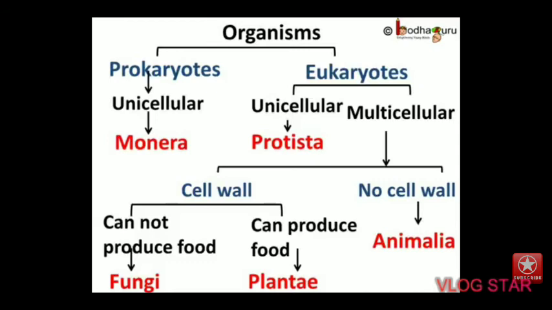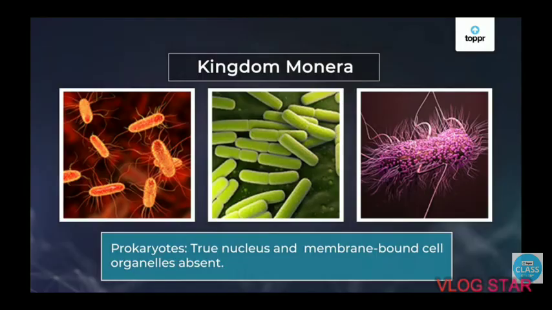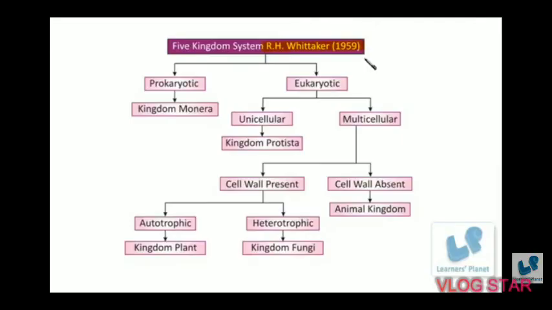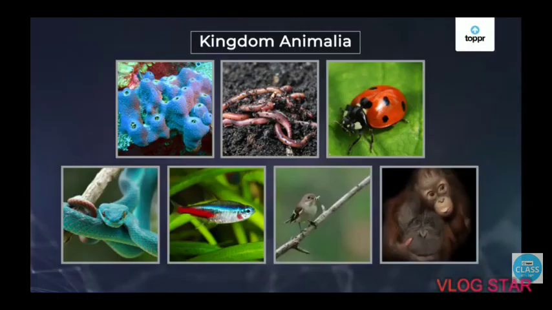Unicellular prokaryotes belong to the kingdom Monera. Unicellular eukaryotes belong to the kingdom Protista. Next, coming to multicellular organisms, the cell structure is taken into consideration. That is, whether cells have a cell wall or not. So, multicellular organisms with no cell wall belong to the kingdom